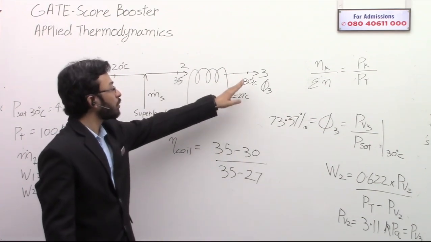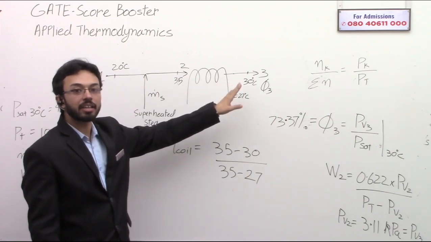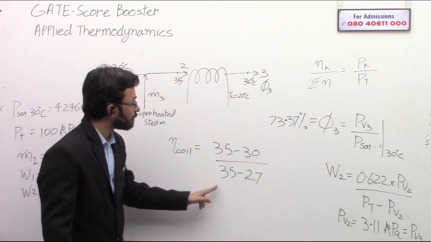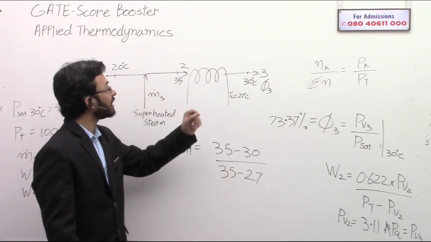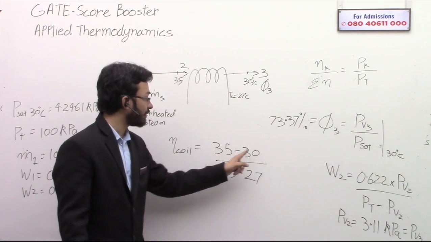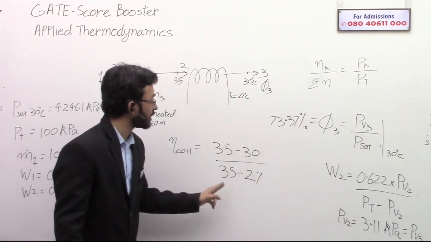The air cannot be cooled below 27, because that is the temperature of the cooling coil. So 35 to 27 is the maximum cooling, and the actual cooling is 35 to 30.